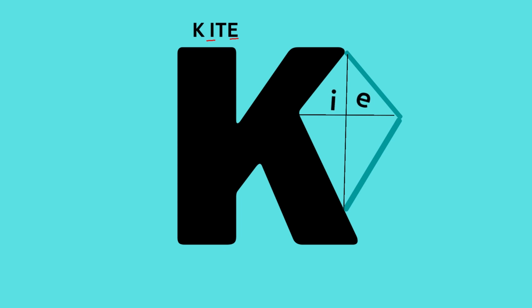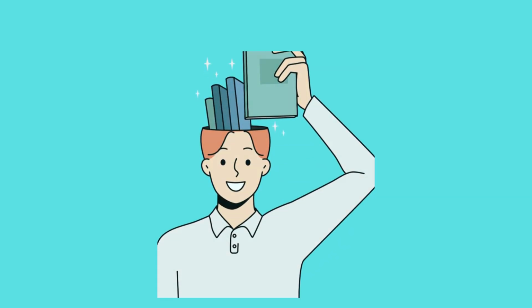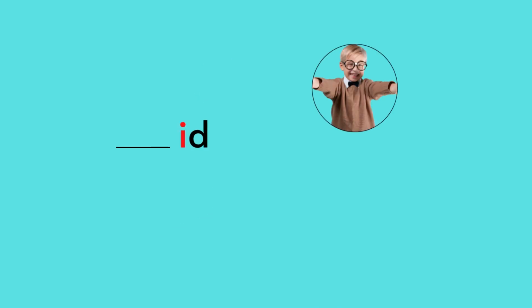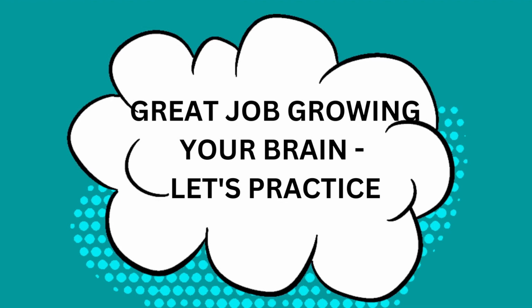K loves I and E. It also likes Y, but that will come up later. For now, it can be the tail of your kite. Just save it in your memory bank. Some examples of these words are kid and Ken. Great job! Let's go practice.